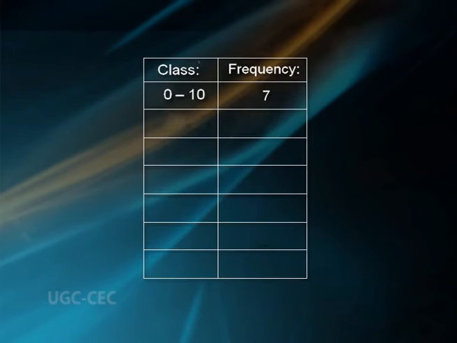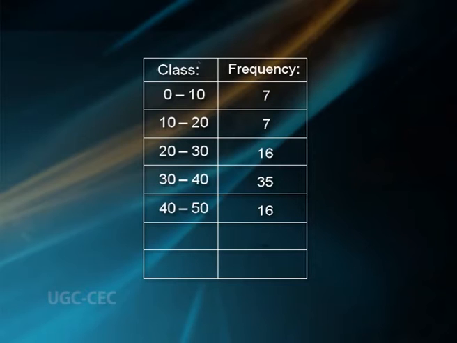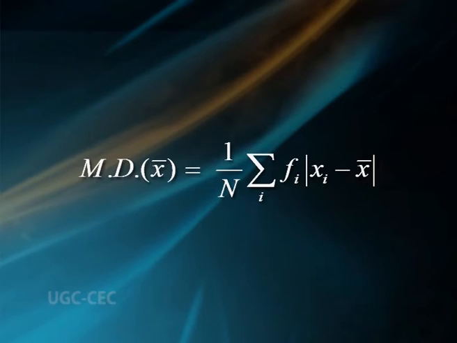Classes 0 to 10, 10 to 20, 20 to 30, 30 to 40, 40 to 50, 50 to 60 and 60 to 70. Corresponding frequencies 7, 7, 16, 35, 16, 12 and 7. Solution. Mean deviation about mean x bar: MD about x bar equal to 1 by capital N summation over i fi into modulus of xi minus x bar.